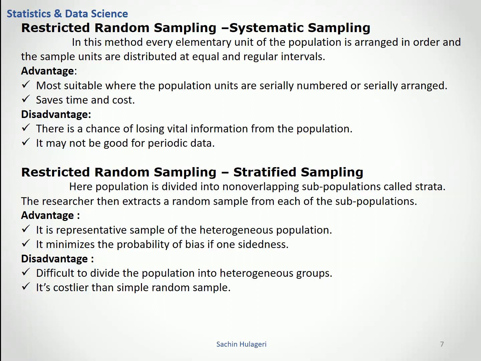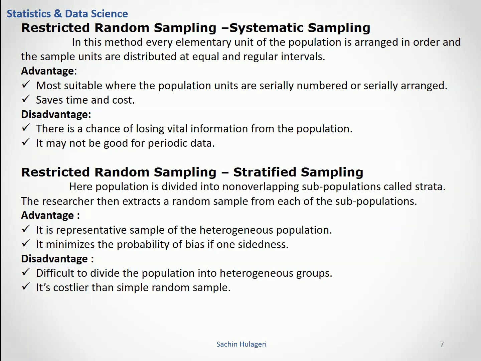It may not be good for periodic data, as we select from particular things, so it may not be good for periodic data. Let's see restricted random sampling. It's also in that one stratified sampling. Here the population is divided into non-overlapping subpopulations called strata. The researcher then extracts the random sample from each of the subportions.